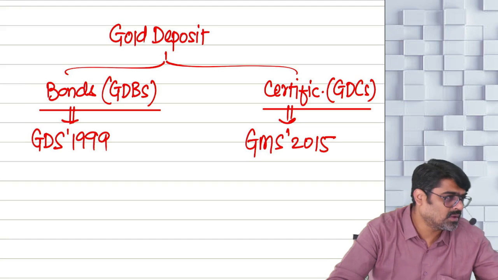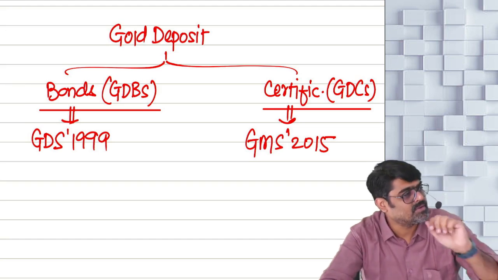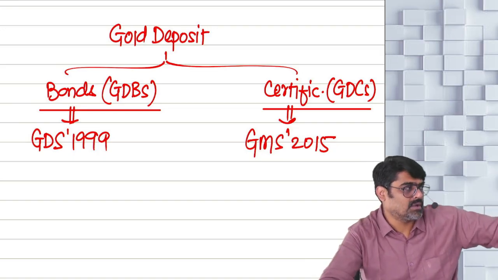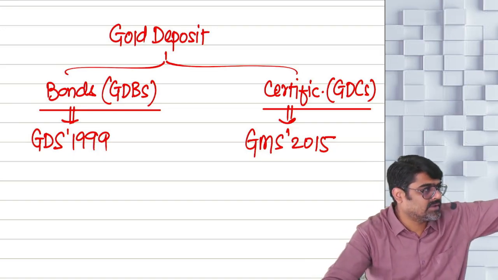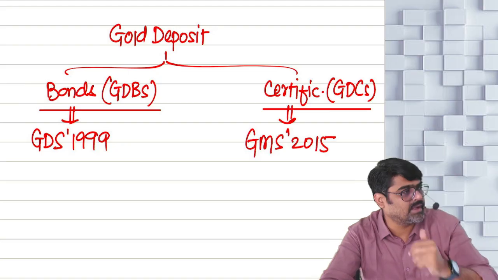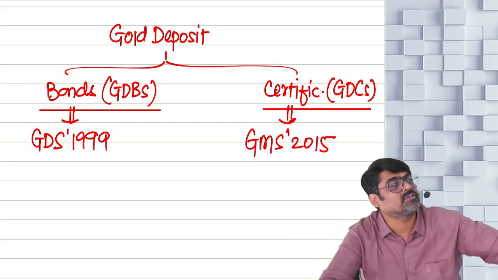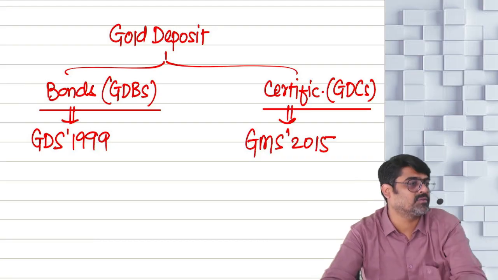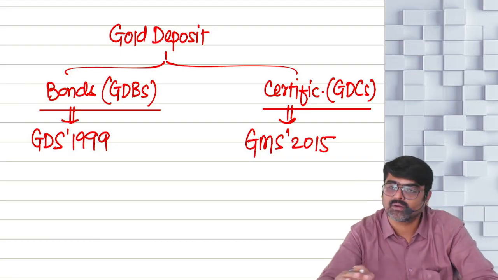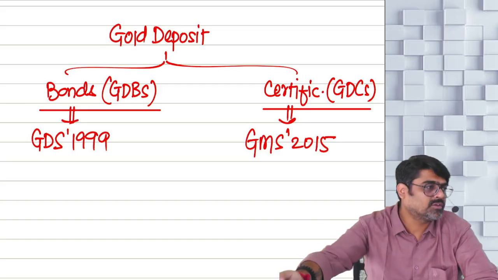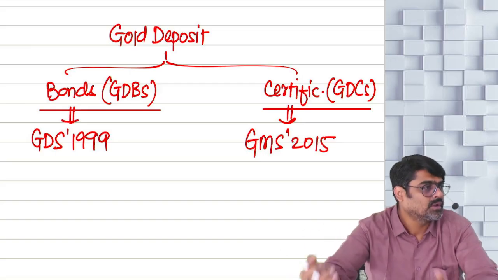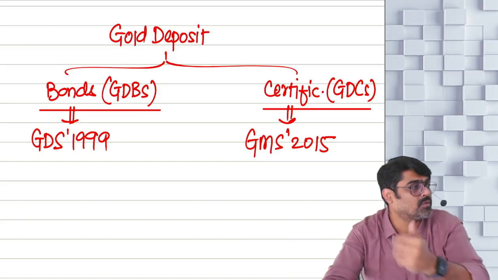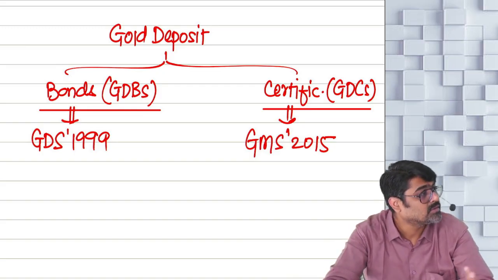So your gold is converted into paper form. After some time, when the value of the gold keeps on increasing, the value of this bond will also keep on increasing. After some time, the gold will become 2,10,000. At that time, the value of this bond will also be 2,10,000. At that time, bring this bond, bring this certificate to us and take the money, 2,10,000. Or you can sell it whenever you want. This is as good as gold only.